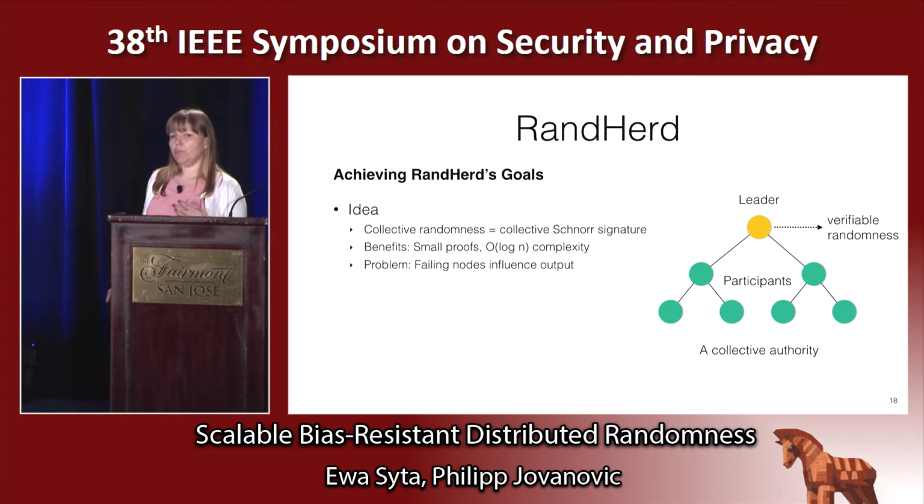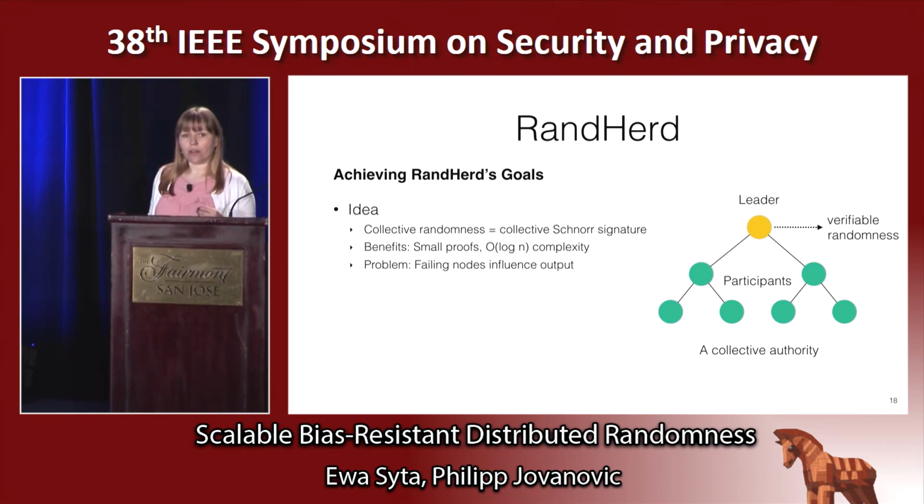The main idea behind RandHerd is to create our collective randomness as a series of collective Schnorr signatures on a series of timestamps. This gives us a small proof size and good logarithmic complexity. Unfortunately, we have to address the availability problem.